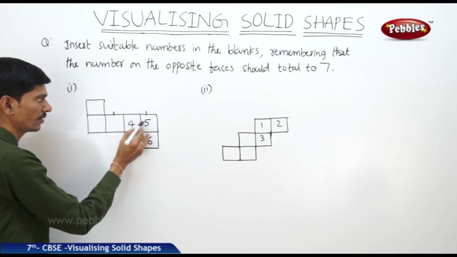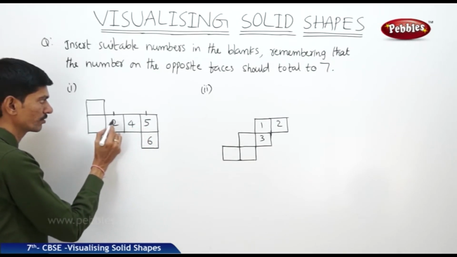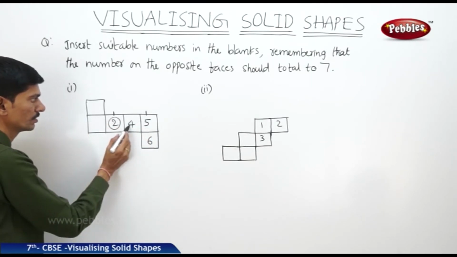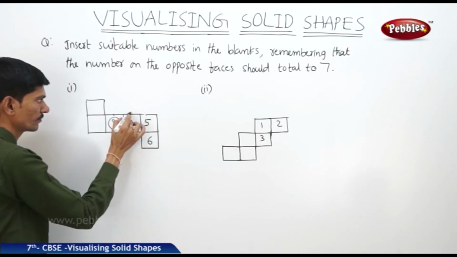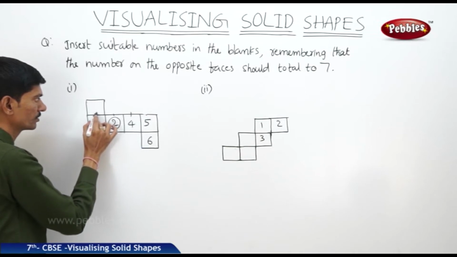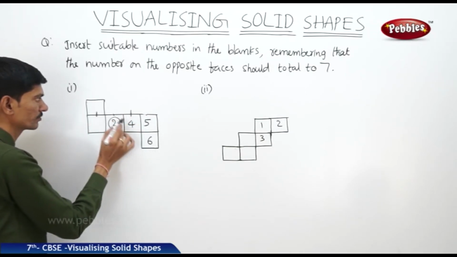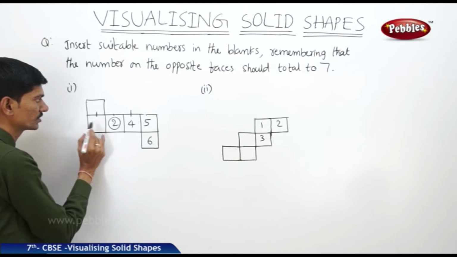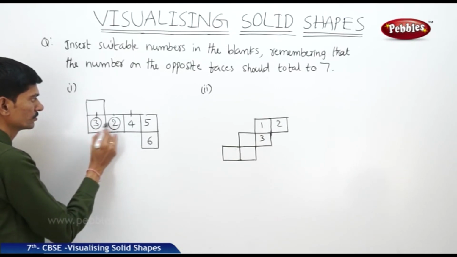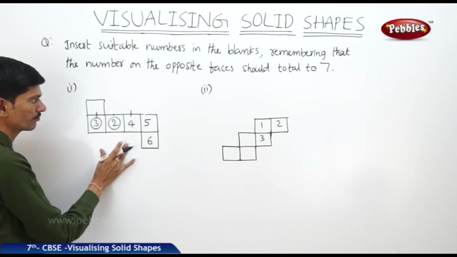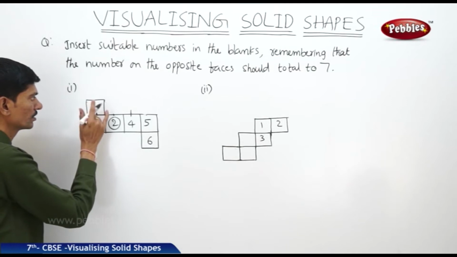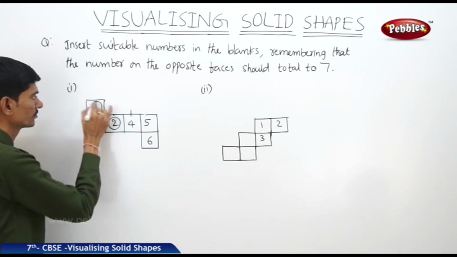So here 5 plus 2 is 7, so this will be 2. Then again we will come from 4, the second face is related to 4, so 4 plus 3 is 7, so this is 3. Then except 1, all the numbers are written, so here the other number is 1.